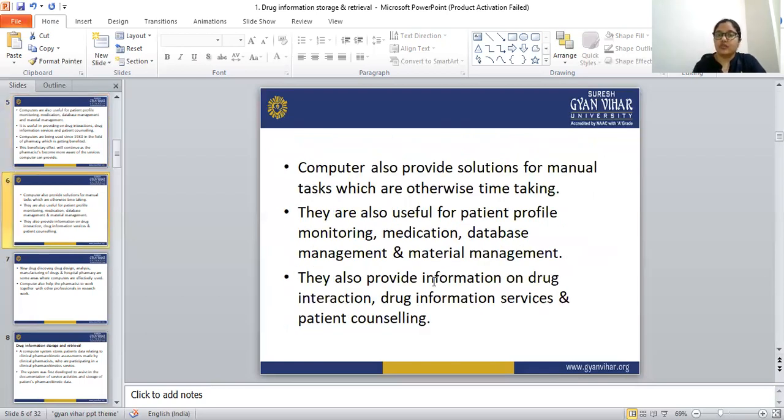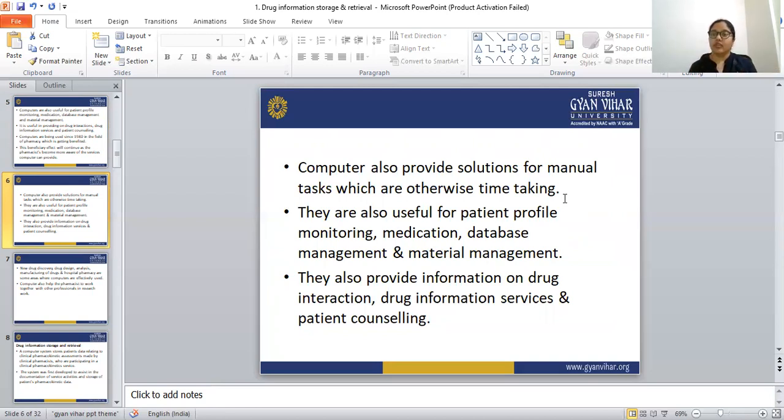Computer also provides solutions for manual tasks which are otherwise time taking. If you are writing down each and everything, that is a time taking process. And when we are typing in the computer, that is a very less time taking process. Likewise, we have written all the information about one patient and kept it in a cupboard.